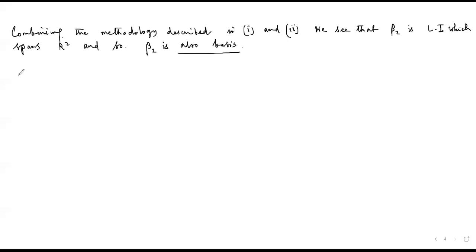Now, suppose we are considering the standard ordered basis 1, 0, and 0, 1, whose checking has not been done in the class. Let's say we are considering any vector, say 1, -2. This is a vector that I'm choosing from R2.